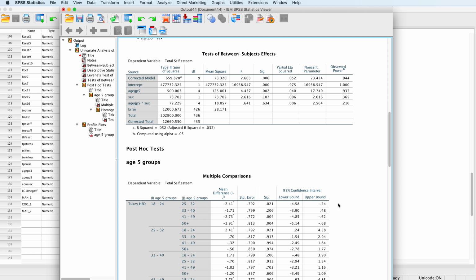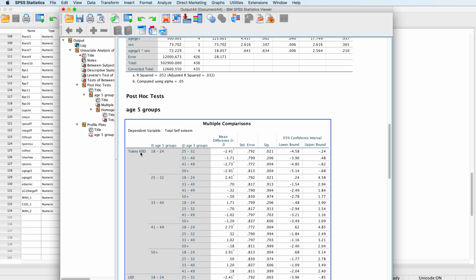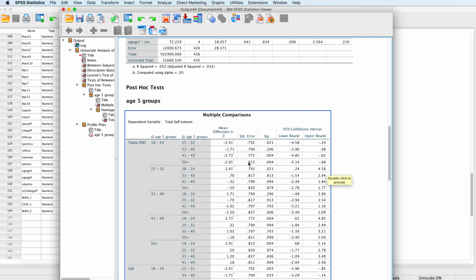So we come down to our post hocs, and what is Tukey telling us? Tukey is saying, look, the 18 to 24-year-olds seem to have lower self-esteem than do the 25 to 32-year-olds, the 41 to 49-year-olds, and the 50 plus, but about the same as the 33 to 40-year-olds. So we're going to get sort of an interesting little graph there where it looks like we might get a little bit of a dip in self-esteem ratings right around the 33 to 40-year-olds.